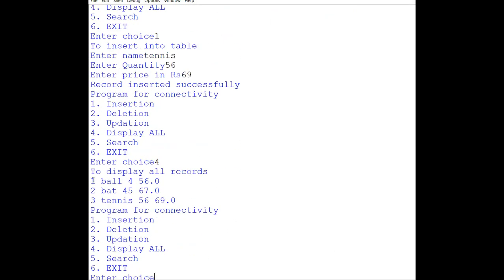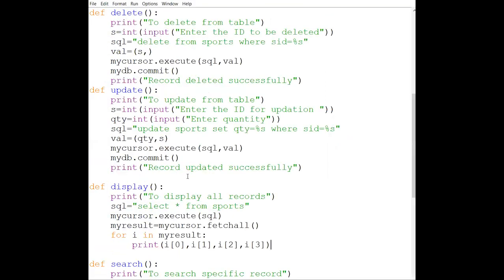You will see that the format of display all is actually not at all proper. For example, this 56 you see and this 45 you see, actually they must be in table format, fine. So for that, we are going to understand one function today, which is the display function. Now how to use that display function.